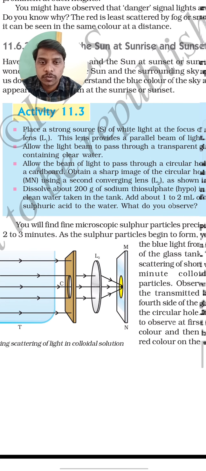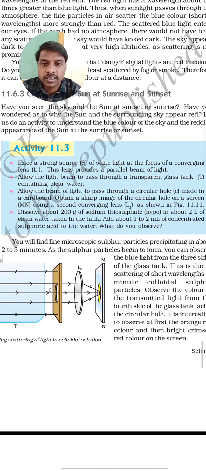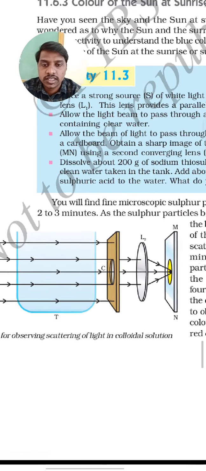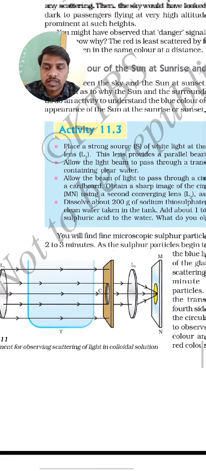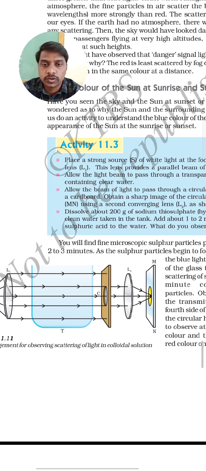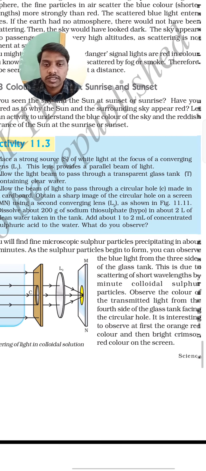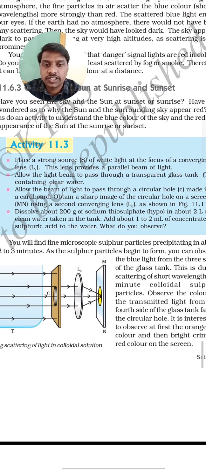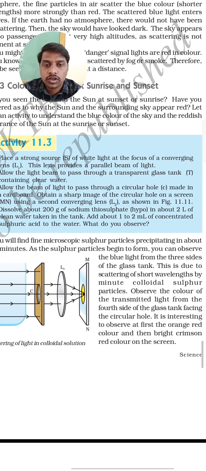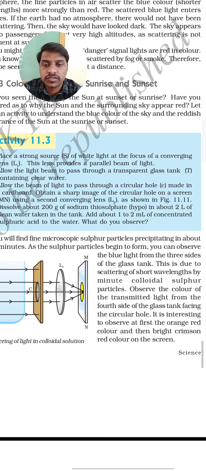Allow the light beam to pass through a transparent glass tank, T, containing clear water. The light is passed through that solution. Allow the beam of light to pass through a circular hole made in the cardboard. Obtain a sharp image of the circular hole on a screen using a second converging lens, L2, as shown in the figure.